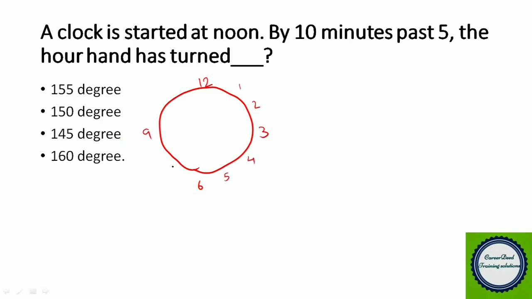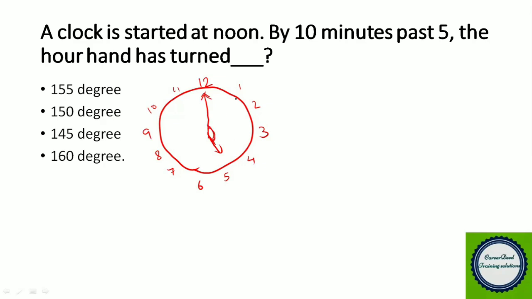I am drawing a clock: 12, 1, 2, 3, 4, 5, 6, and 9, 10, and 11. Now if you take 5 o'clock, at 5 o'clock the minute needle will point to 12 and the hour needle will point to 5. The initial angle between the hour needle and the minute needle exactly at 5 o'clock is 150 degrees.